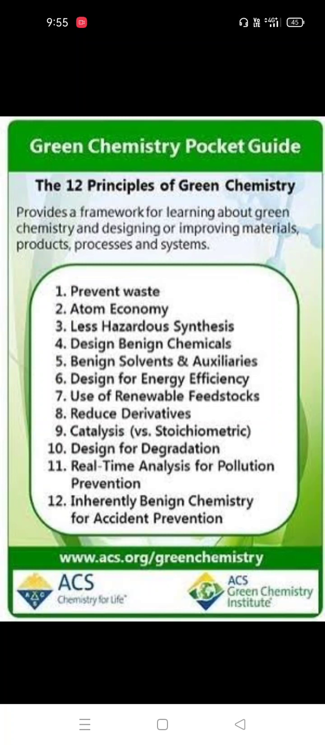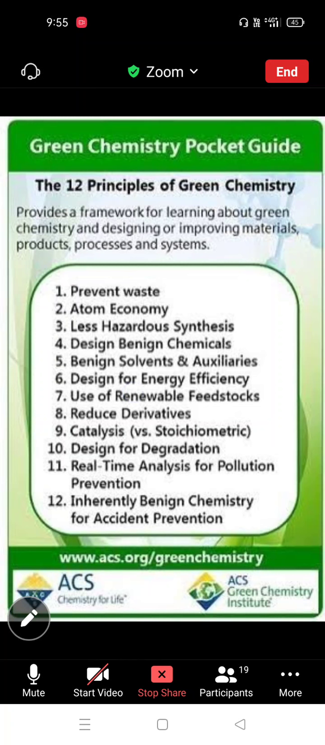So the reaction must have atom economy. That means 100 percent of the desired product. For example, in the case of the Diels-Alder reaction, we get 100 percent of the desired product, cyclohexene. So that is atom economy.